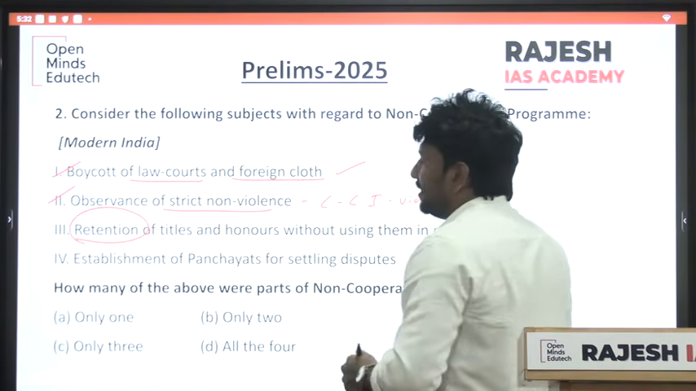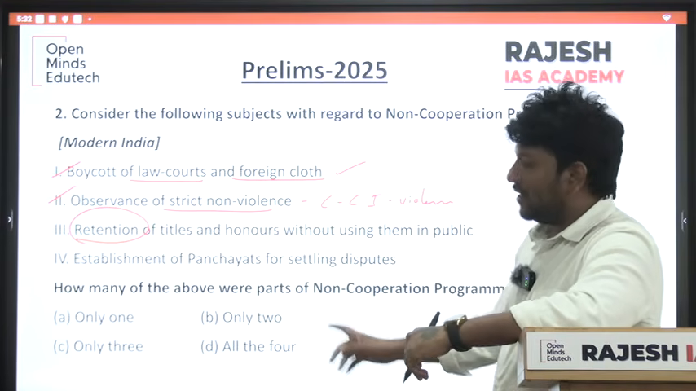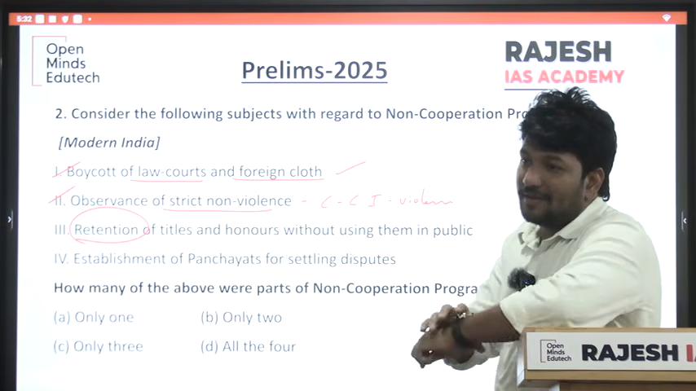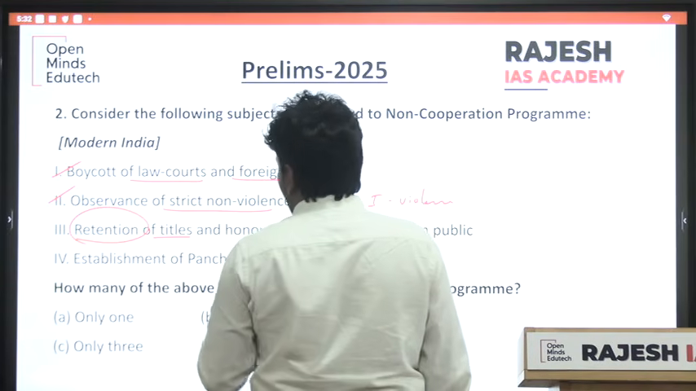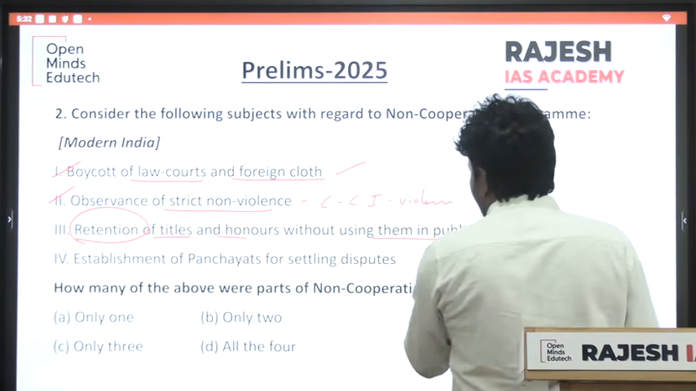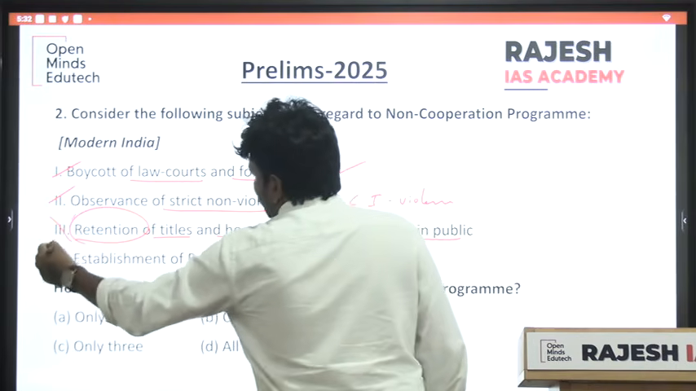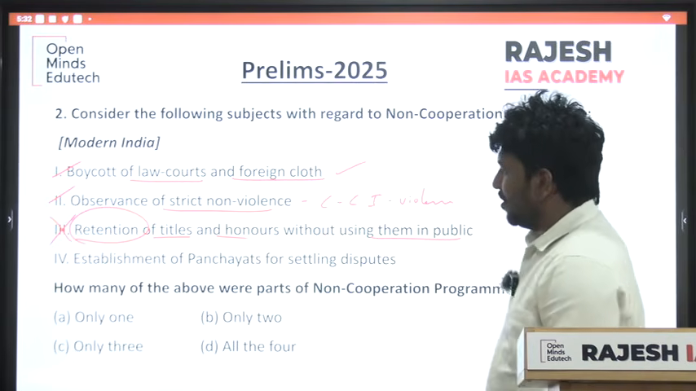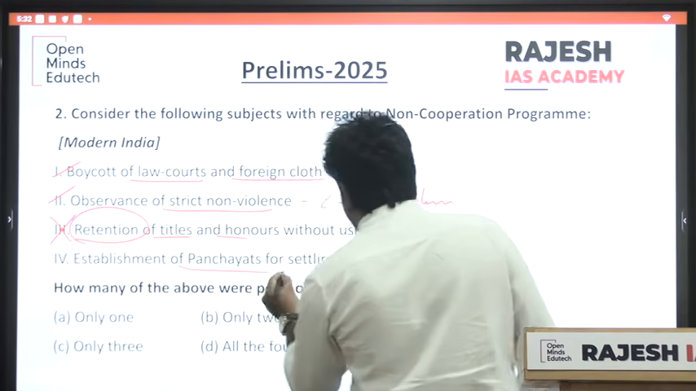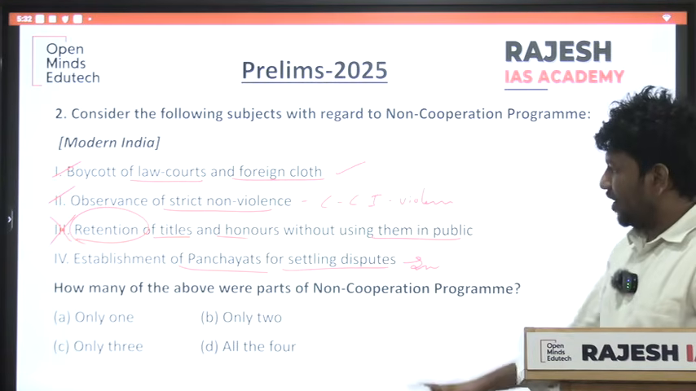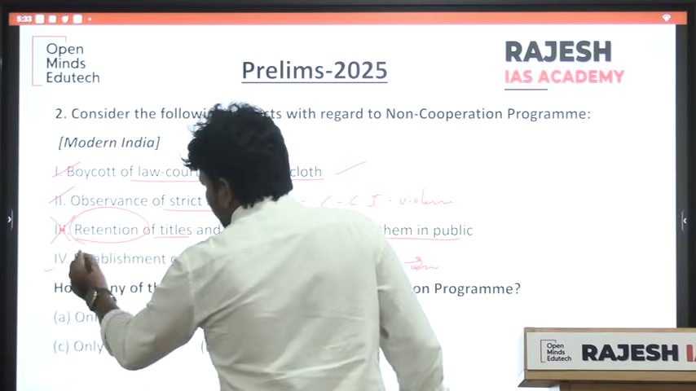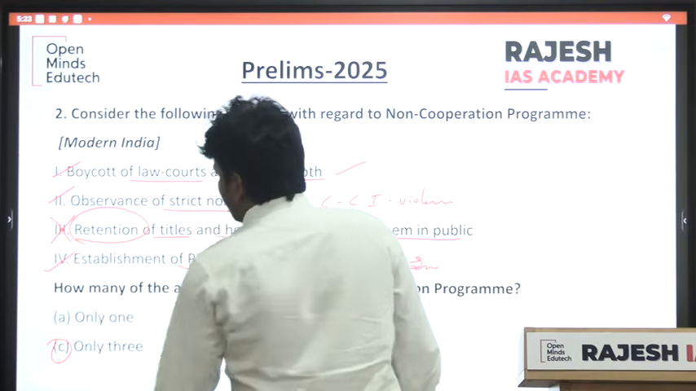Retention of titles should not be done. Boycott means honors cannot be kept without using them in public; that is not a boycott. You should give up your titles. Establishment of panchayats and setting up of dispute courts is about Swadeshi. So how many statements are right? 3. C is the answer.